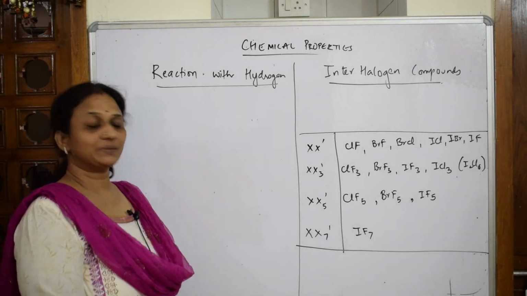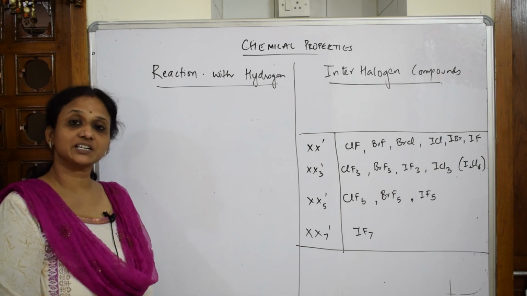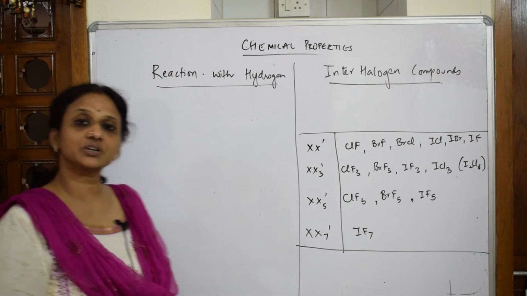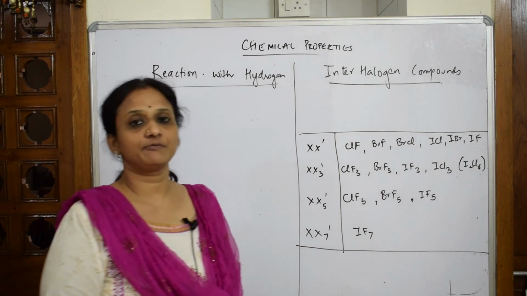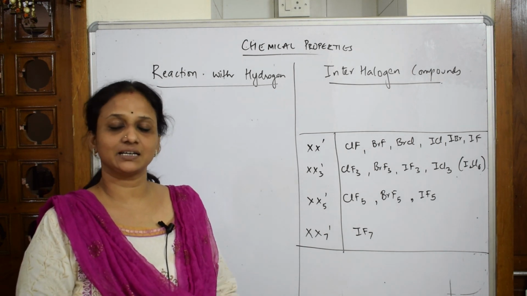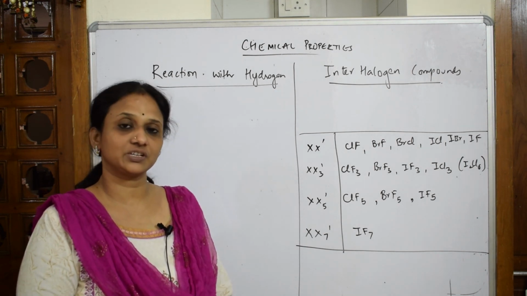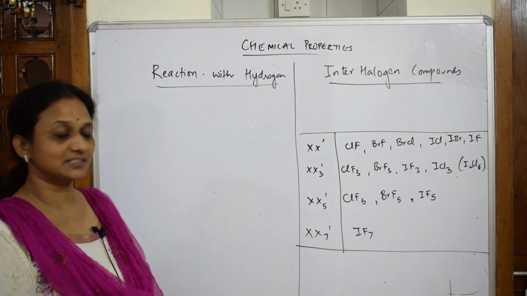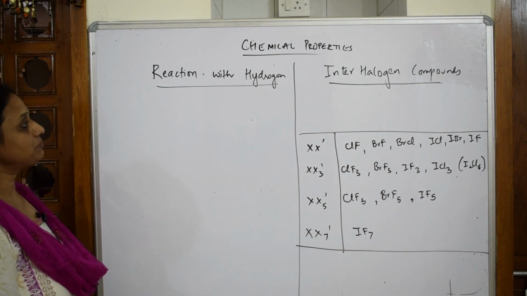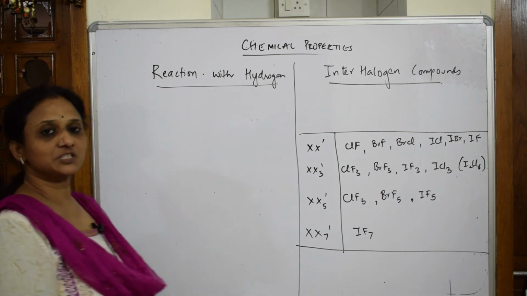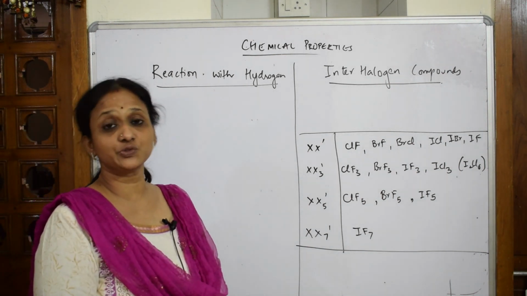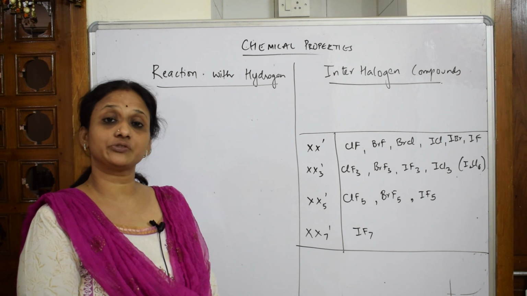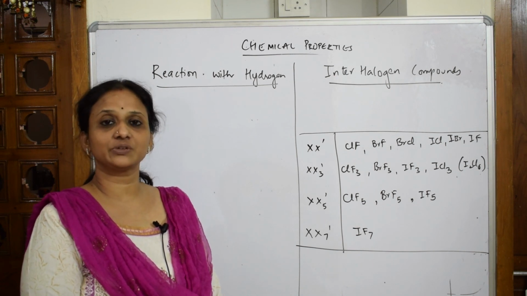Right. Now let's come back and start with the next concept, that is the reaction with hydrogen. So halogens are going to combine with hydrogen and form, as we said, halides HX, and in hydrides MH. Okay, let's come back and see what am I trying to explain. So in reaction with hydrogen, when we speak, you have to speak in terms of reducing agent or reducing nature of the particular halides. What am I trying to explain?